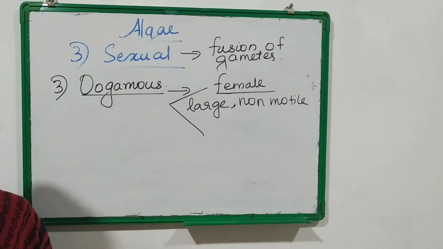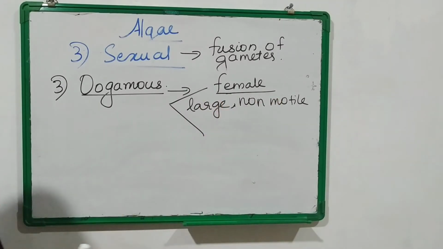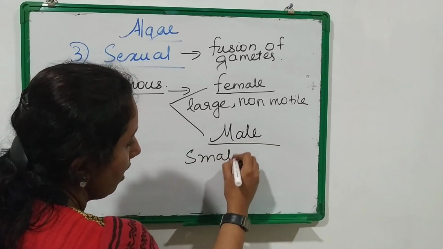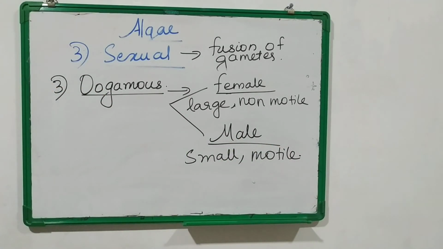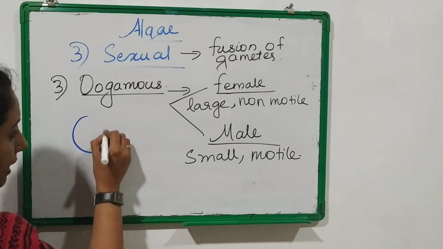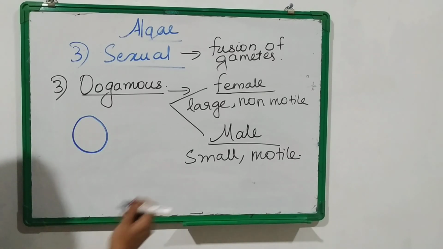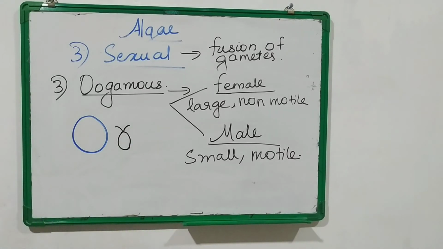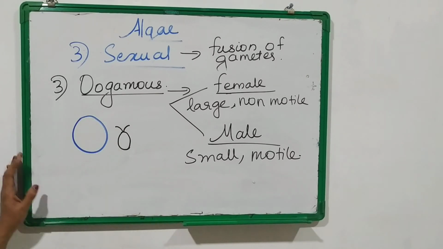Here in the case of algae too, in oogamous type of reproduction the female gamete will be large and non-motile, whereas the male gamete will be small and motile. Okay, so the female gamete will be large and non-motile, no flagella present. Then what about the male gamete? That will be small and motile. So this is oogamous type of reproduction.